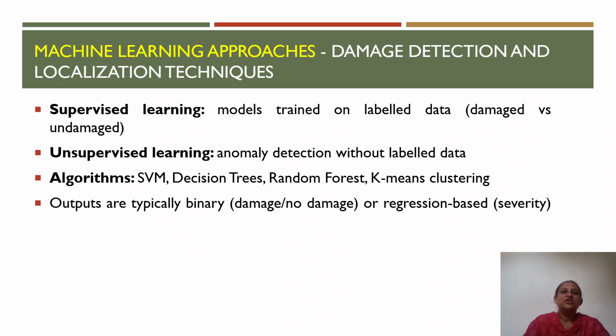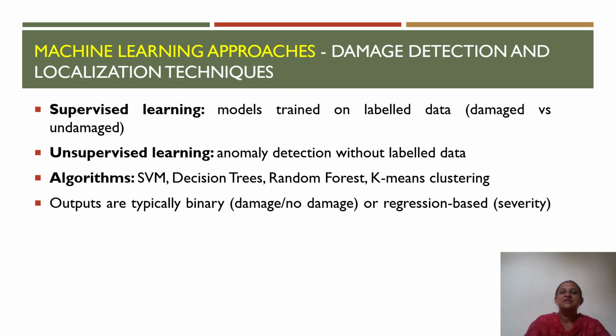Machine learning algorithms are used not only to detect the presence of damage but also to determine its location within a structure. In supervised learning, models are trained using labeled data sets that contain information about the damage condition and its location. Once trained, the model can predict whether damage exists and identify the affected structural components.